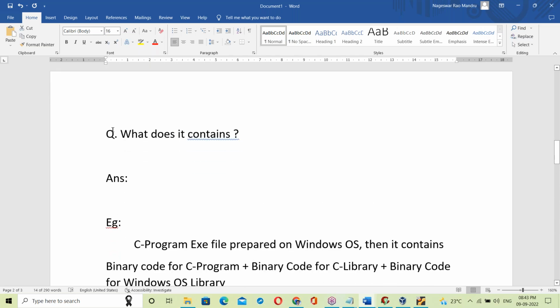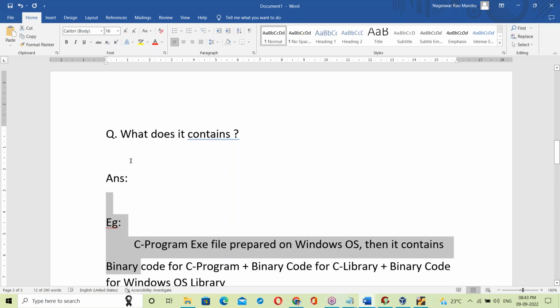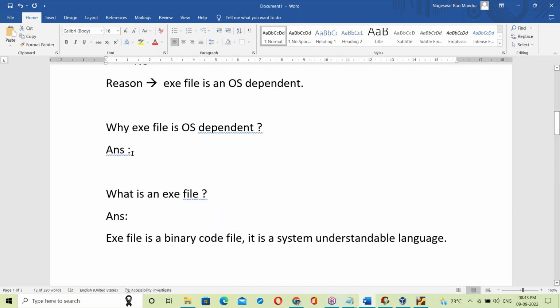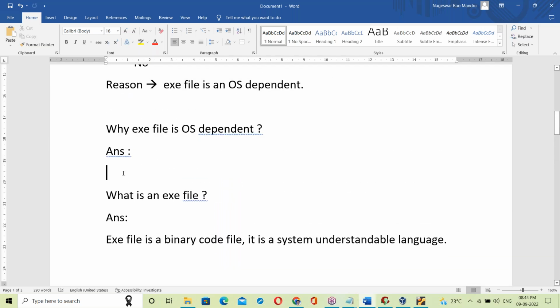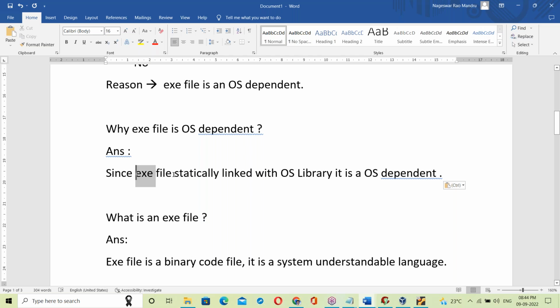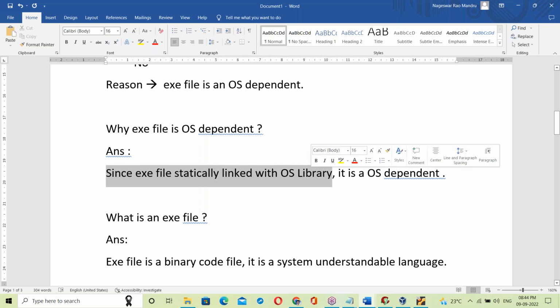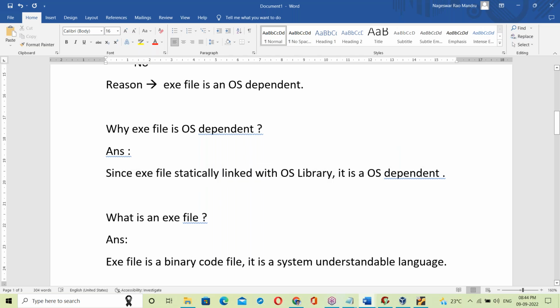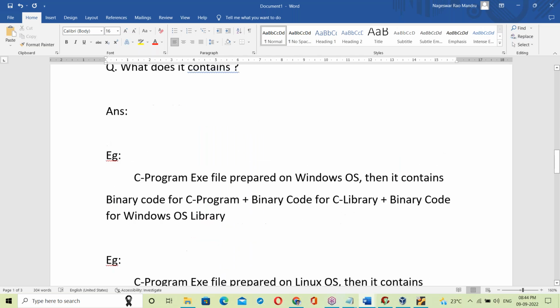So what does it contain? Here are the answers. Why is an exe file OS dependent? Answer: the exe file is statically linked with the OS library. Since the exe file is statically linked with the OS library, it's OS dependent here. It contains the OS library. That's it here. So this is about the exe file.